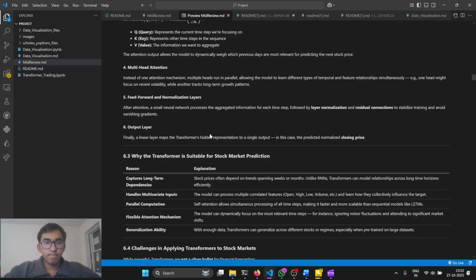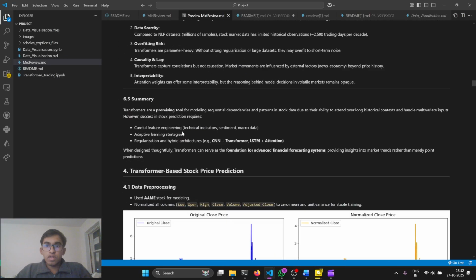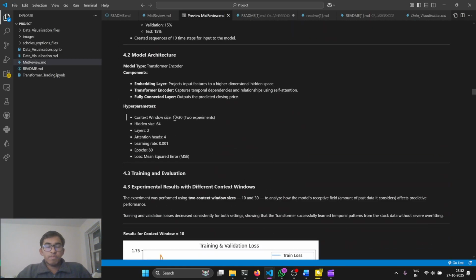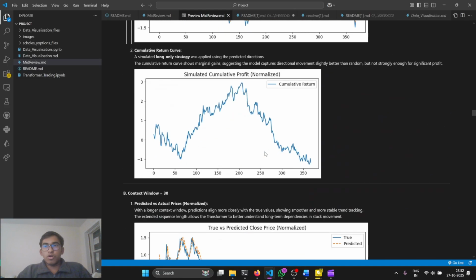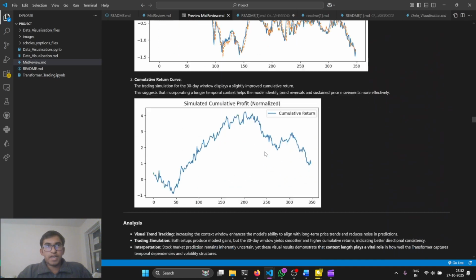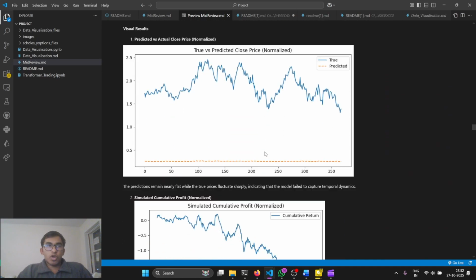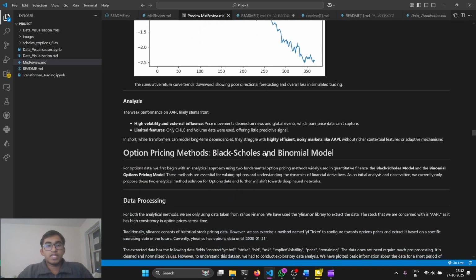For modeling AAME's data, we used a transformer encoder leveraging its self-attention mechanism to capture long-range temporal dependencies, which is vital in stock forecasting. We experimented with context windows of 10 and 30 days. Results and visual evaluation show that the longer window slightly improved prediction accuracy, although performance remained moderate, highlighting the difficulty of stock prediction and market complexity.